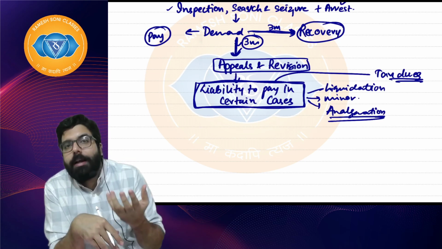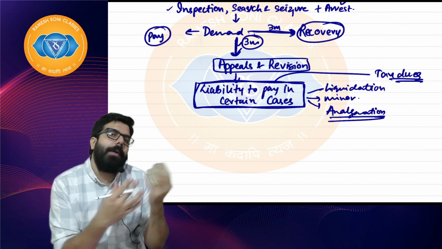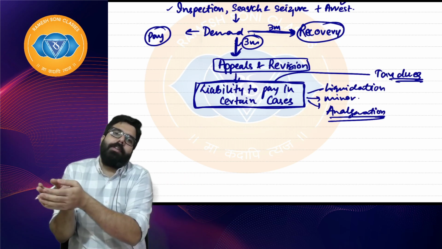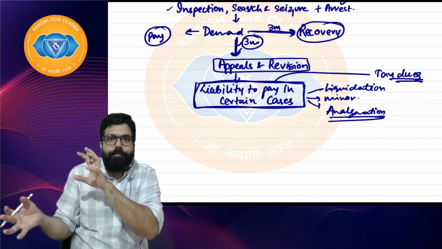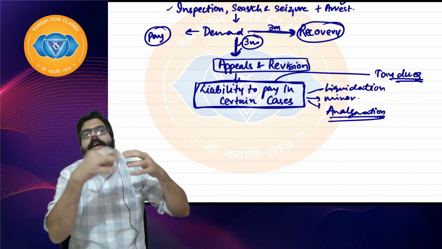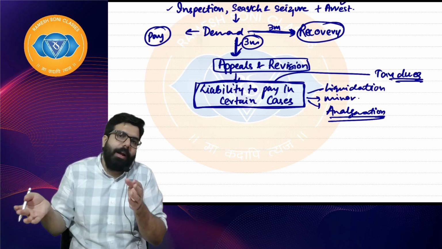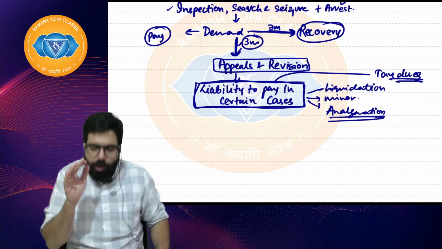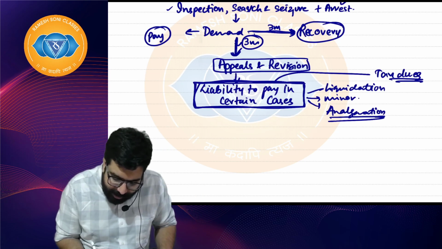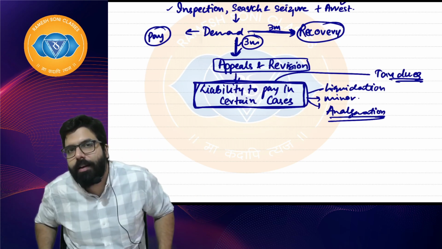Supposing amalgamation is happening, who will be liable to pay? The amalgamated company or the persons who were there separately? So A and B Limited was there, they became AB Limited. Who will be liable to pay the liability which was before the amalgamation, after the amalgamation? All those things will be discussed in this chapter, Liability to pay in certain cases.